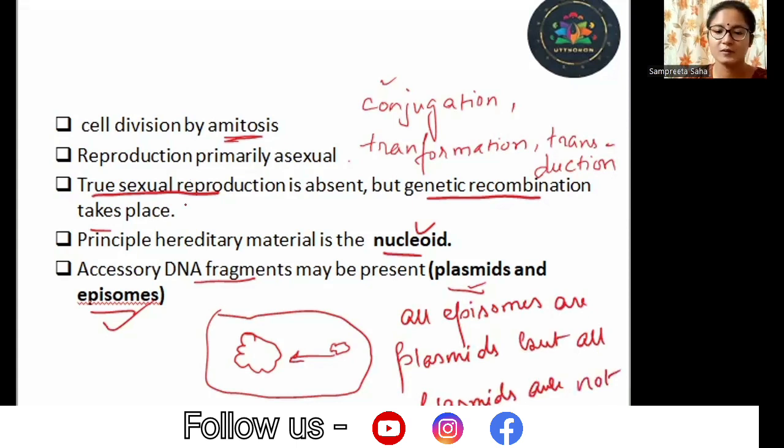Alright? Reverse is not true. They are all accessory DNA fragments. But a plasmid, when it gets integrated into the main genetic material, will be called episome. Okay. So this was all about the internal structure of the bacterial cell.